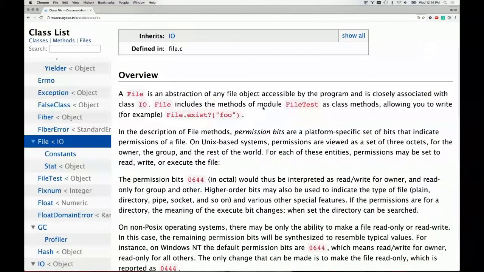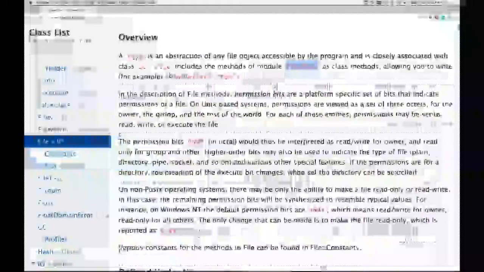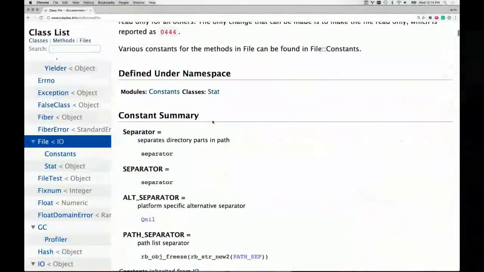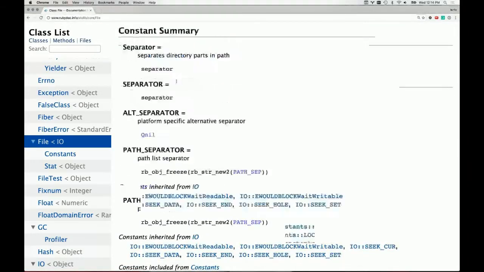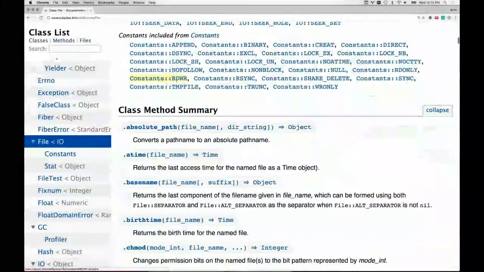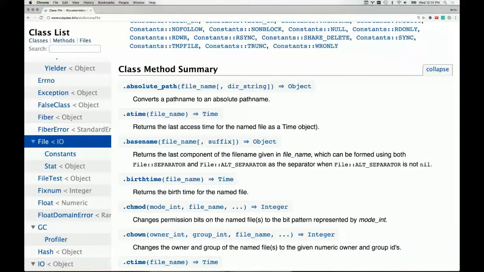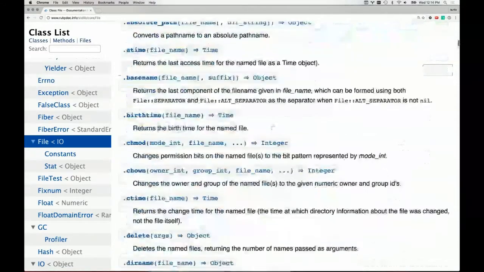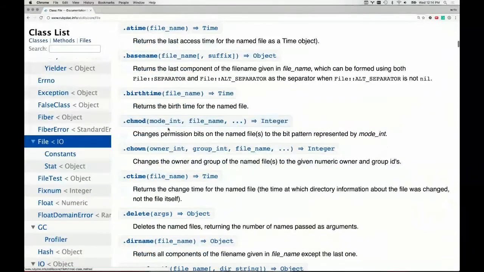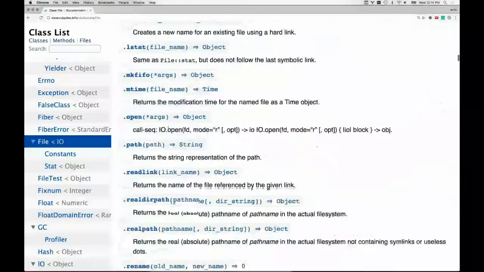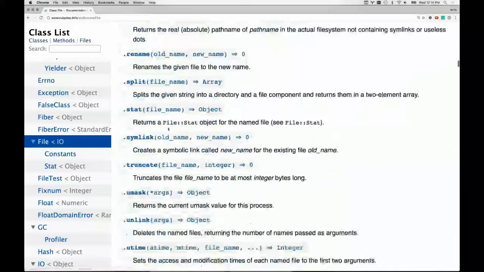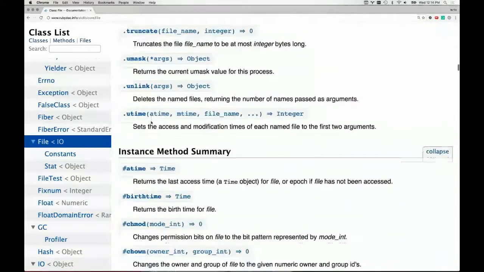Now, you'll see here it also includes something called file test, which says, hey, I've got file.exist and a number of other things. What's interesting is if you read the documentation, it's going to start with the constant summary, which is not really the place you want to be interested in. A lot of times you're interested in the class method summary, which is something like capital F file dot what. In this case, you could change the ownership, change the mode, set the base name, figure out the at time, all these different things that are possible with the file class itself, figure out the stats and information with it, rename a file.